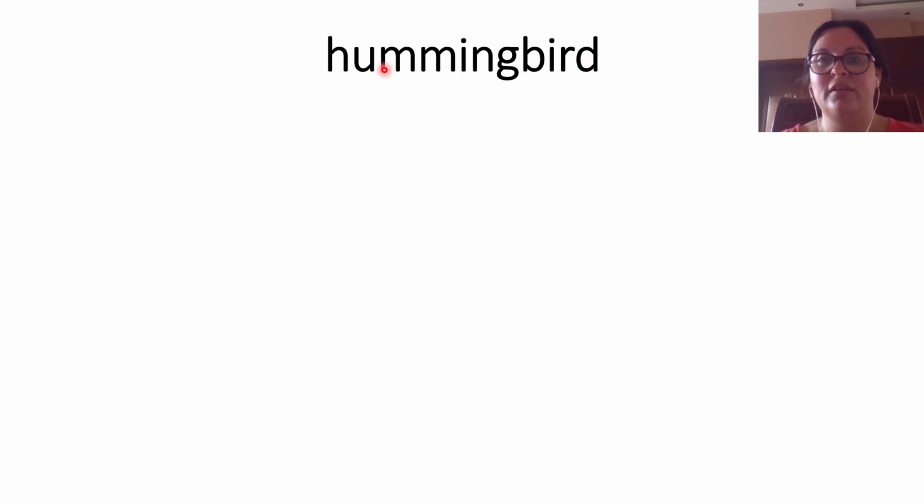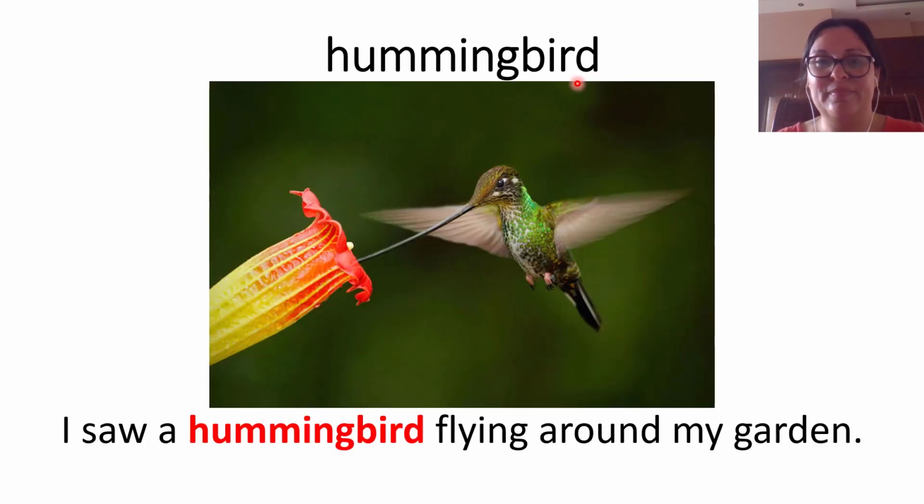Hummingbird. What is a hummingbird? Here we can see a word that we know, bird. Maybe you do not know what is humming, but bird, you already know. So it has to be something related with birds, right? So let's see what is a hummingbird. Have you seen this kind of birds?